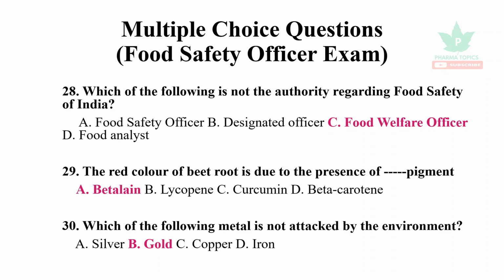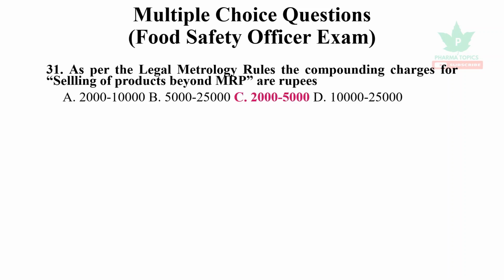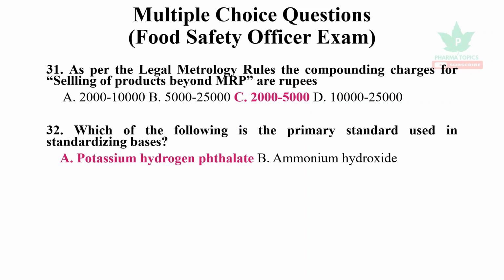As per the Legal Metrology rules, the compounding charges for selling products beyond MRP are within the limit of 2000 to 5000 rupees. Potassium hydrogen phthalate is the primary standard used in standardizing bases.